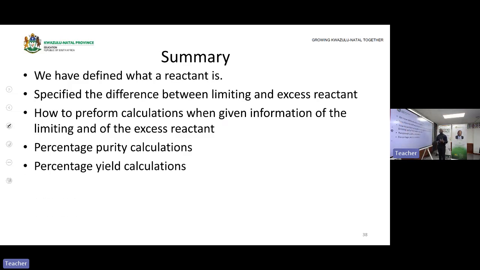And we have even showed you the percentage yield. They are almost related. Students confuse them, but they are very different. Percentage purity, you are checking how pure your substance is. Percentage yield, you are checking how much you yielded in a chemical reaction. Because a high yield will represent a reaction that is efficient. Even if you are producing a product, you'll be comfortable in producing it because it is a high yield percentage. But if it is a low yield, it shows that the percentage is small, which means more materials go into waste than producing the actual products that we need.